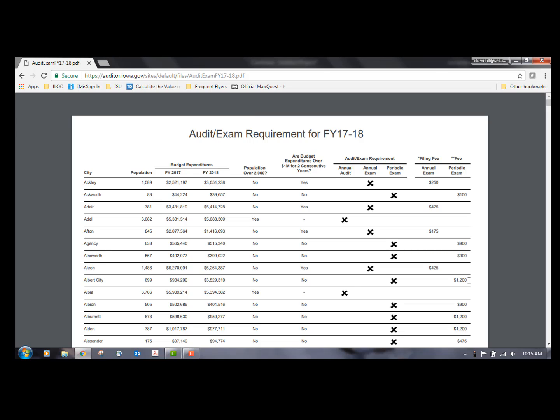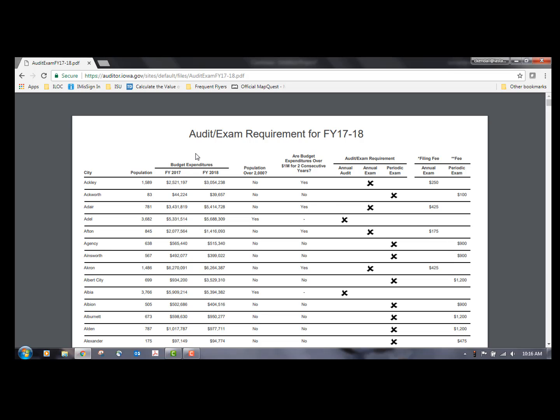So you should find that in the general government part of your budget, you have this periodic fee budgeted for the next year. If you don't have that, then there's a chance that you may have to amend your budget in the future. But for right now, we just want you to know all you have to do is send in your periodic examination fee, and then the state will take care of the rest. They will find the CPA and they will pay the CPA. All you have to do is prepare your documents when a CPA or the state auditor writes you a letter and says, hey, we're coming in to do a periodic examination.